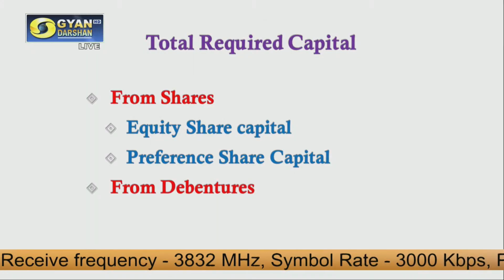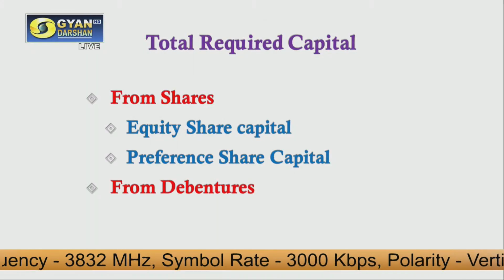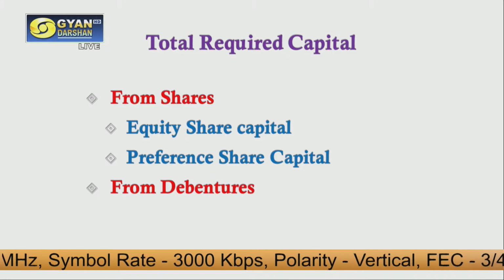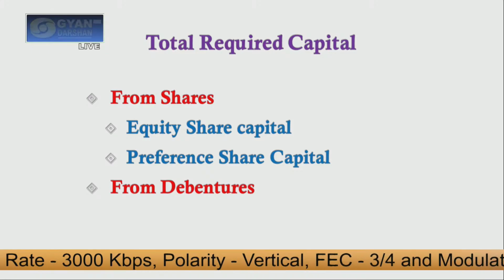When I said this word capital, I also mentioned that the capital may be arranged from multiple sources, and the sources of capital are broadly classified into two parts: shares or debentures. When I say the word shares, it may be equity share capital or preference share capital.